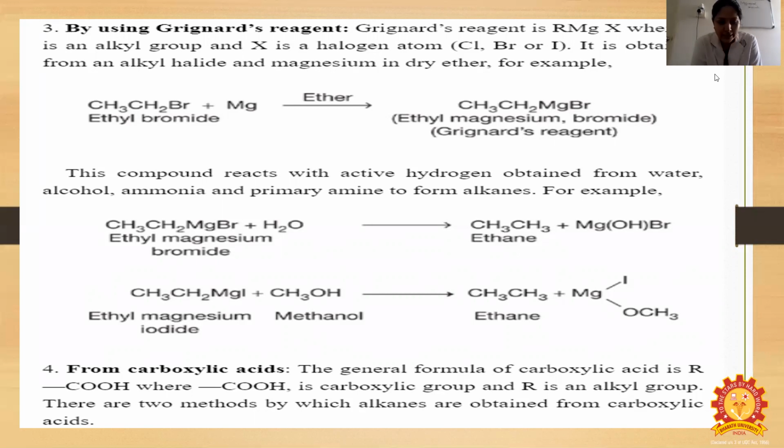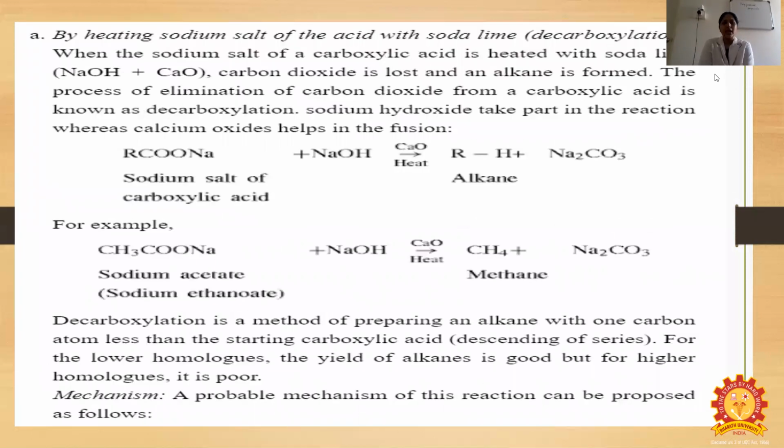For carboxylic acids, the general formula is RCOOH, where R is an alkyl group. The alkanes are obtained from carboxylic acids by two methods. The first is by heating the sodium salt of the acid with soda lime, which is decarboxylation. When the sodium salt of the carboxylic acid is heated with soda lime, carbon dioxide is lost and an alkane is formed.